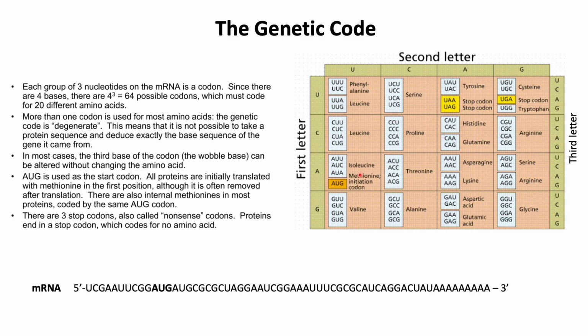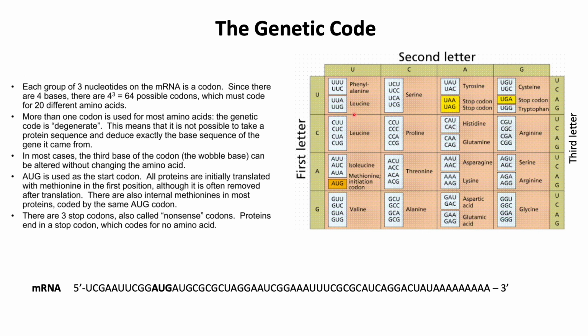And we saw a term called codon. So the codon is on the mRNA and is recognized by the ribosome for translation. It is also called the genetic code, which refers to the instructions contained in a gene that tell how to make a protein. So each group of 3 nucleotides on the mRNA is a codon. Since there are 4 bases A, U, G and C, there are 4 to the power 3, that is 64 possible codons, which must code for 20 different amino acids.